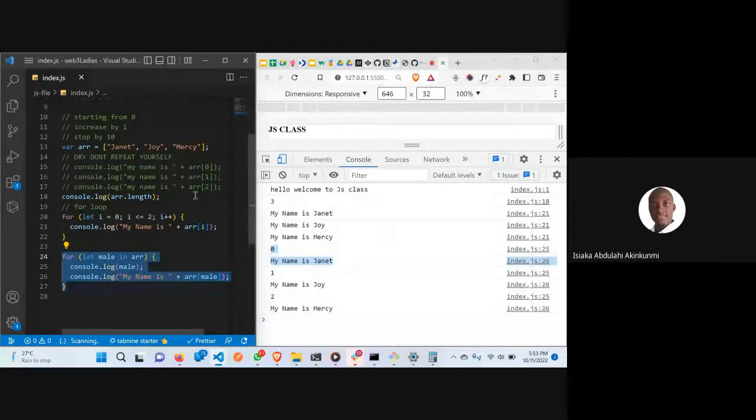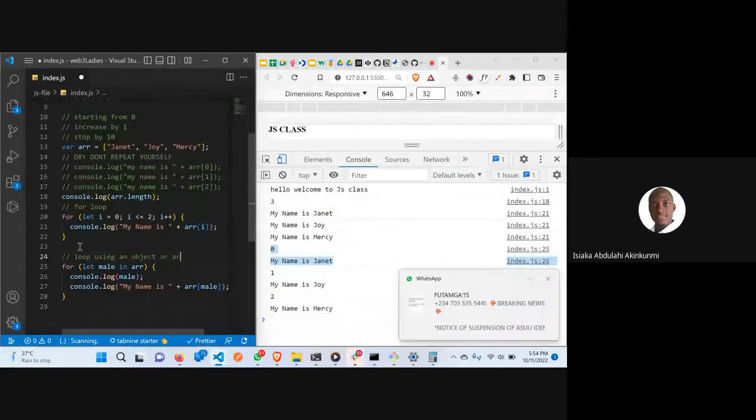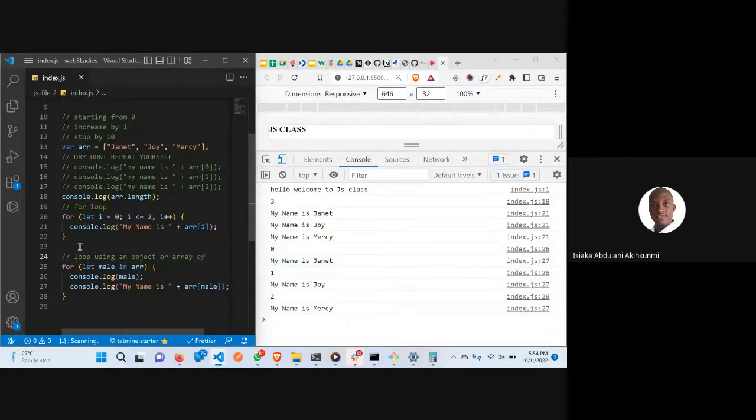If I add another one to it, it will iterate over it as much as possible. So it's better to use a for in loop, especially if you are working with an array or an object. This one is usually used for looping using an object or array. The reason why it's easier is that you can always convert your array to an object or your object to an array.